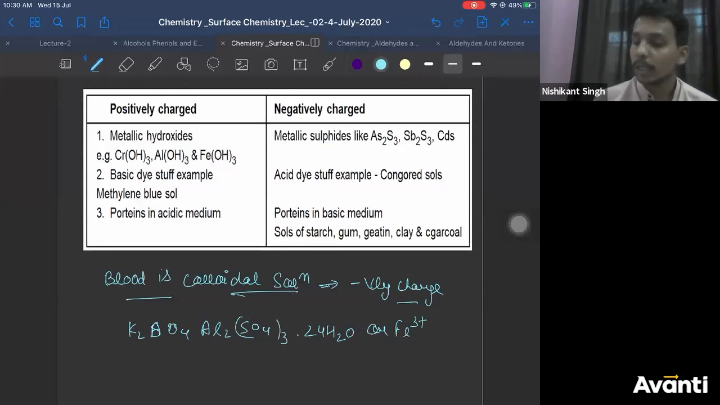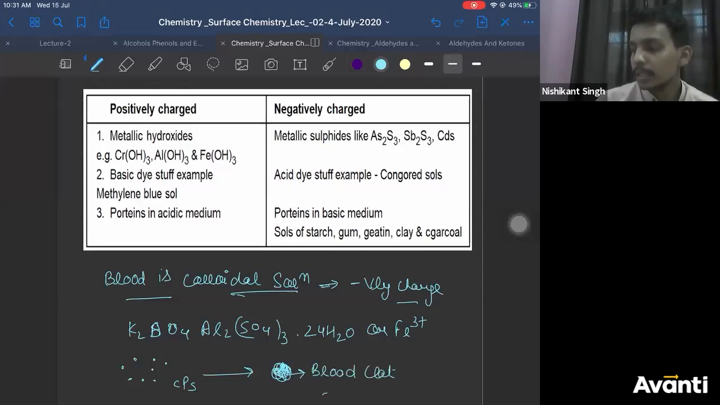How do they help in blood clotting? Blood is a colloidal solution like this, correct? These Fe3 plus ions convert your colloidal particles, that is your blood, into a precipitate, which is known as a blood clot. Since the positive ions are clotting the blood, that means your blood should contain negative charge. Why is it so? This is according to Hardy-Schulze law. I will discuss it again tomorrow.